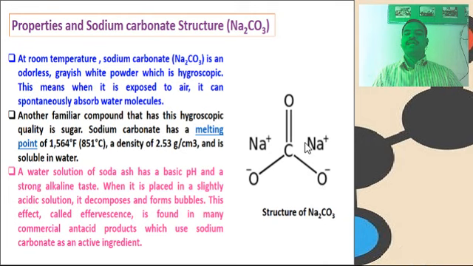Sodium carbonate has a melting point of 851 degrees centigrade and a density of 2.50 grams per cubic centimeter, and is soluble in water. The water solution of soda ash has a basic pH and a strong alkaline taste. When it is placed in a slightly acidic medium, it decomposes and forms bubbles. This effect, called effervescence, is found in many commercial antacid products which use sodium carbonate as an active ingredient.